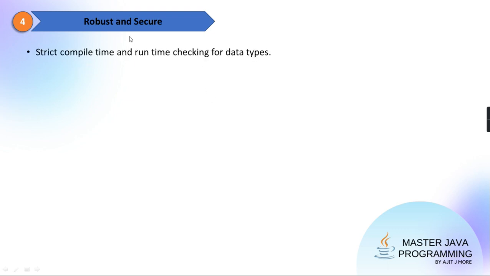So Java does strict compile time and strict runtime checking of the data types. Now I'll support this with an example, but just remember in Java strict compile time and runtime type checking is done, or data type checking.